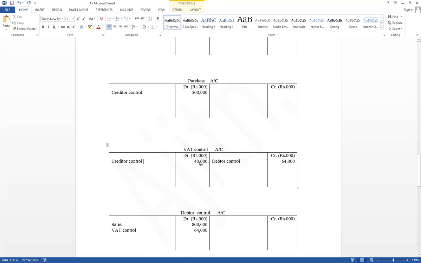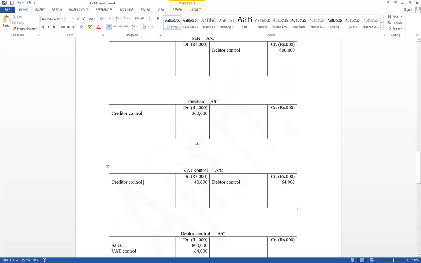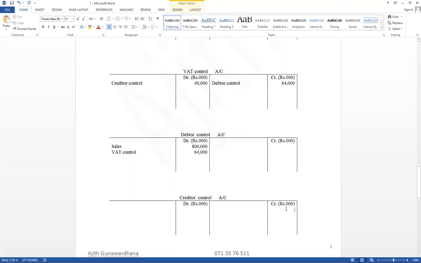VAT value should be debit VAT control account, and both values affect creditors. Reason it has given credit purchase. Therefore, creditors account credit 500,000 as a purchase and 40,000 as a VAT control. Both values affect creditors increase.